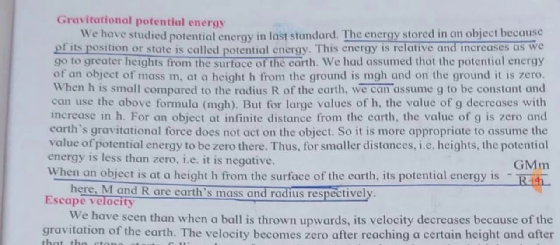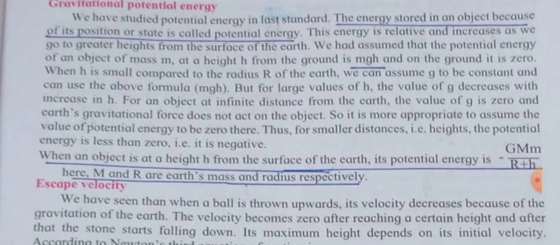So see here the last sentence from the gravitational potential energy part. When an object is at a height h from the surface of the earth, its potential energy is minus capital G into capital M into small m divided by R plus h. Here capital G is the universal gravitational constant, capital M is the mass of the earth, and small m is the mass of the object which is present at the height h from the earth's surface.